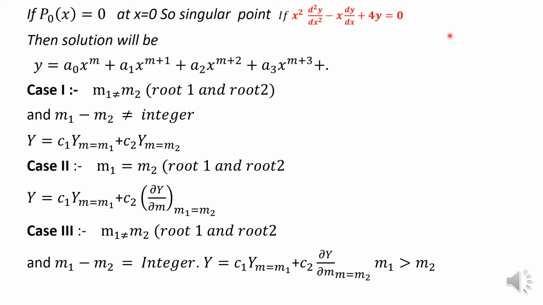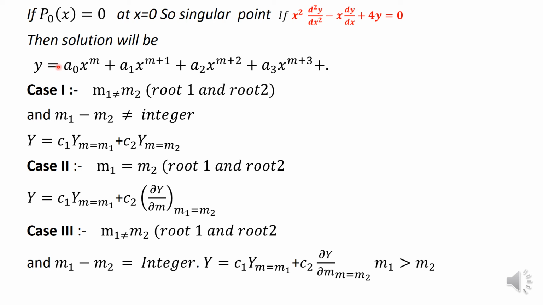Further, suppose that p naught x is equal to 0. Earlier the condition was it is not equal to 0. Here suppose that it is 0, then the point will be a singular point. You can see here p naught x is equal to x square. So at x equal to 0, what will be the value? It will be 0. So this equation has a singular point at x equal to 0. Then the solution will be of this type.